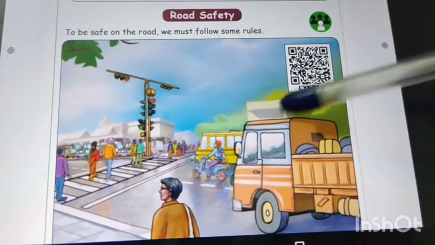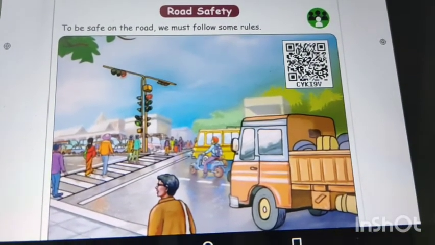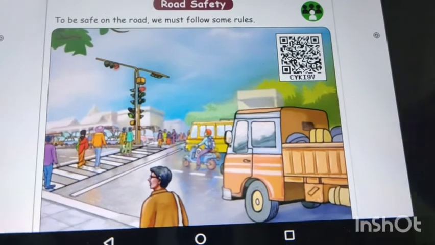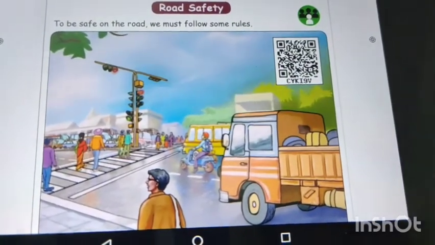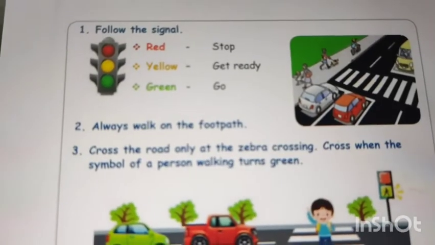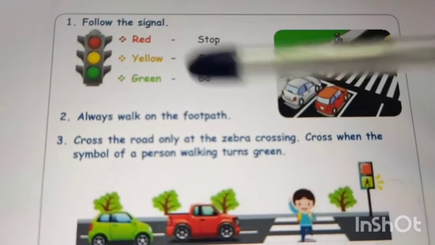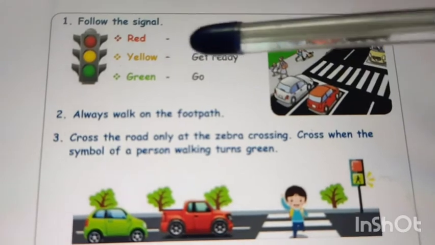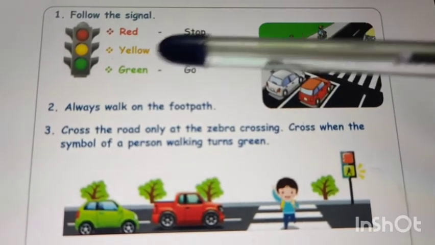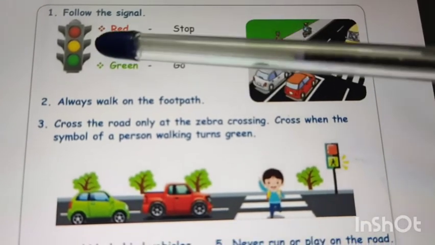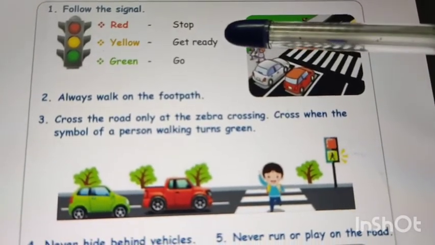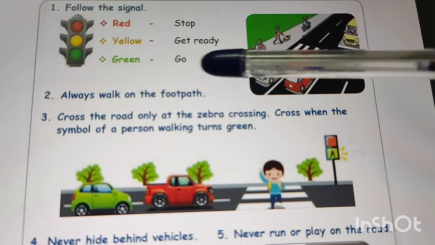Road safety. To be safe on the road, we must follow some rules. See, this is a zebra crossing, and signal lights. What are the rules? Let us see. First, we have to follow the signal. Red light for stop, yellow for get ready, green for go.